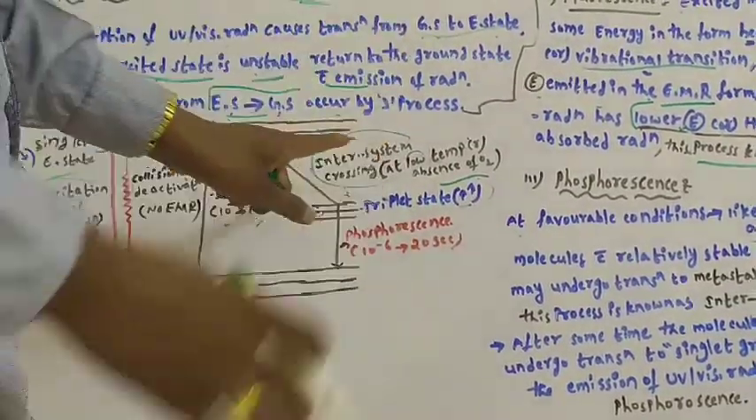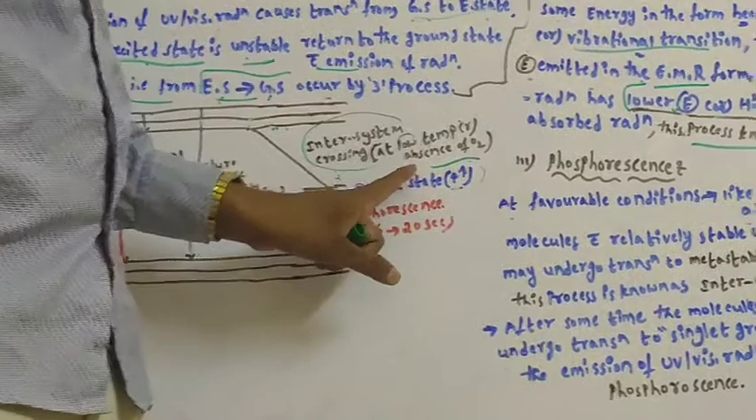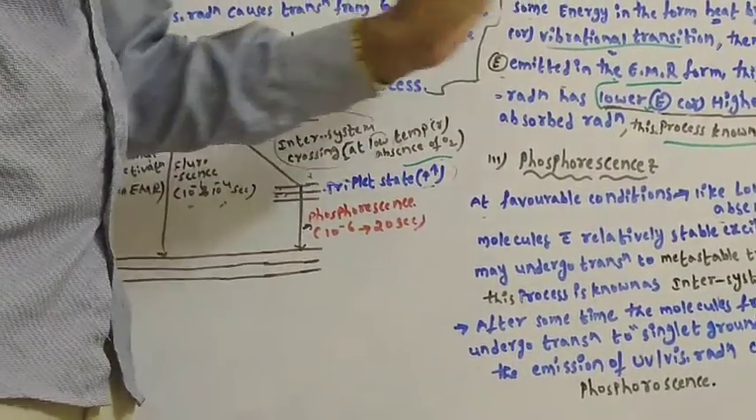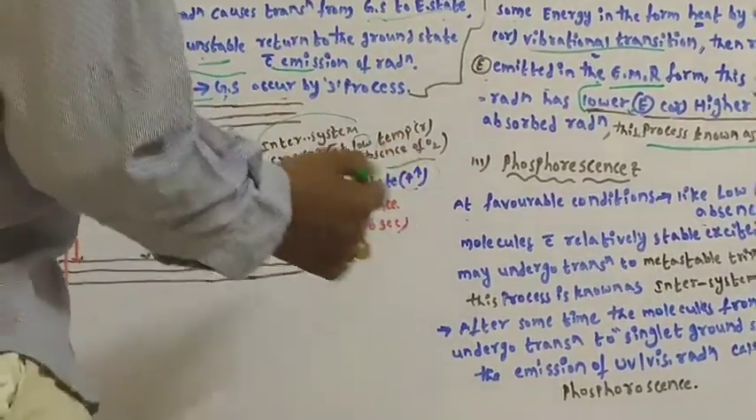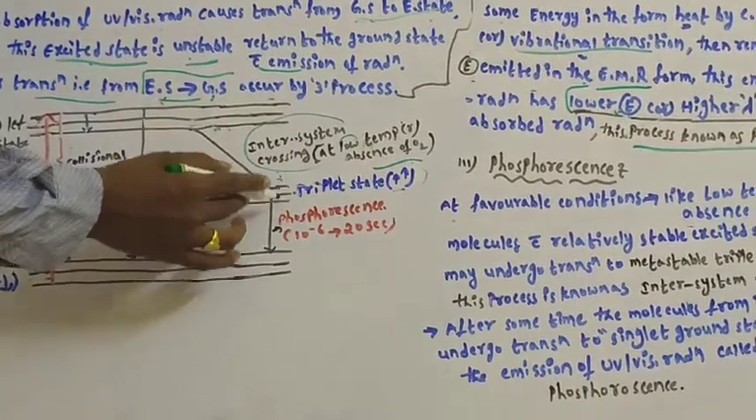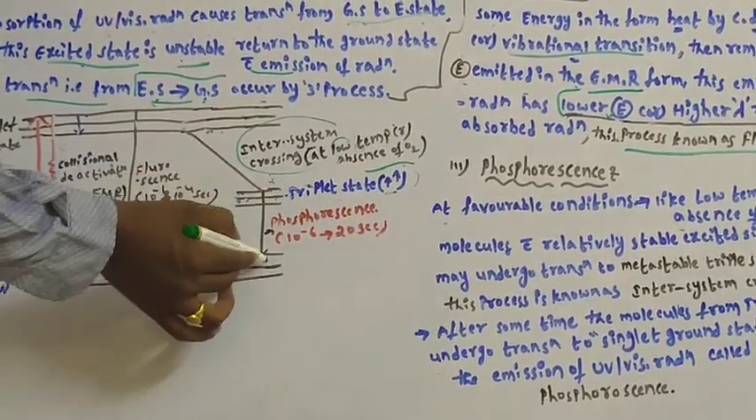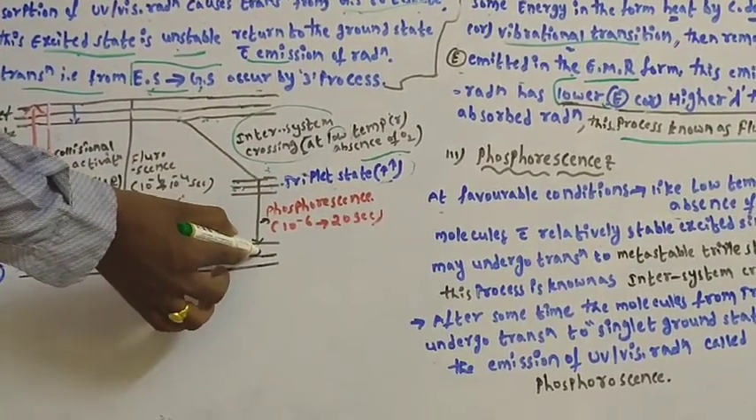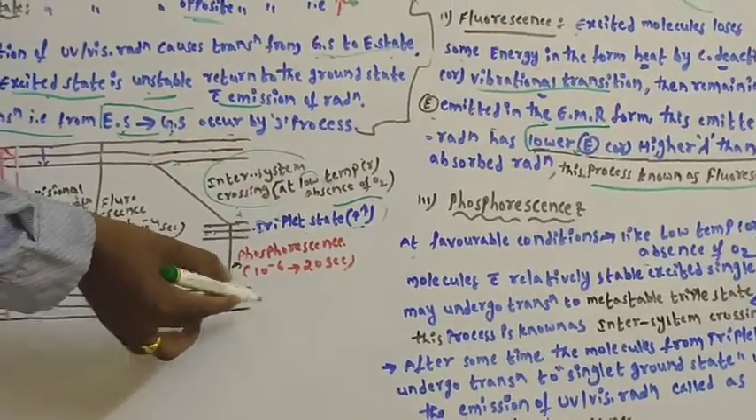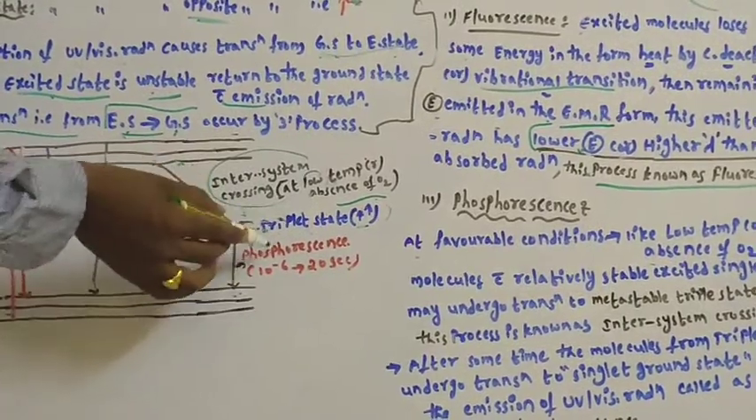Then it will occur at low temperature and absence of oxygen. This point is important for GPAT also. After reaching the triplet state, after some time, the electrons will reach the ground state from the triplet state. That process is known as phosphorescence.